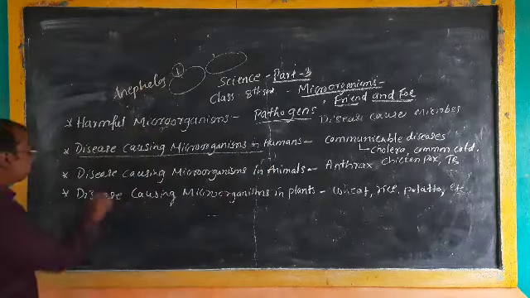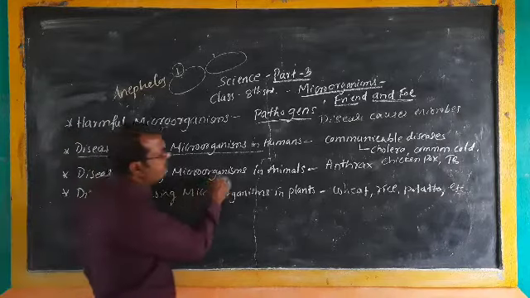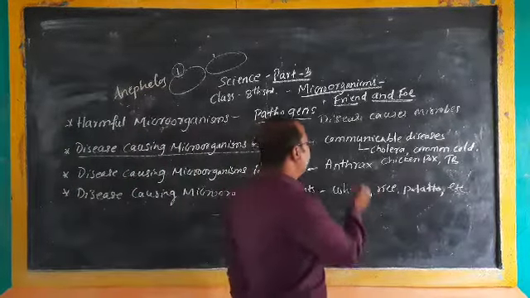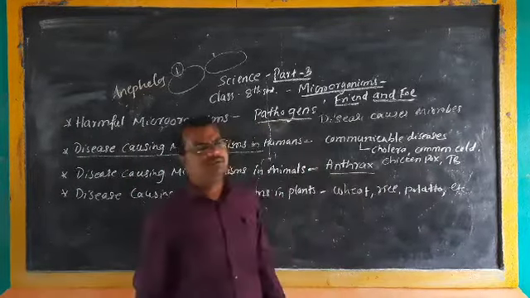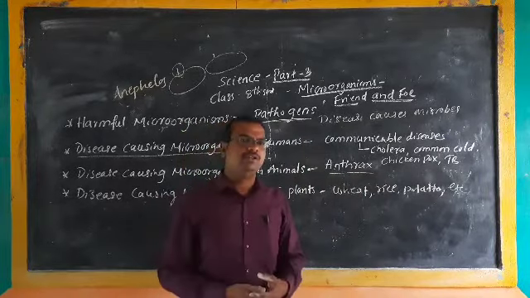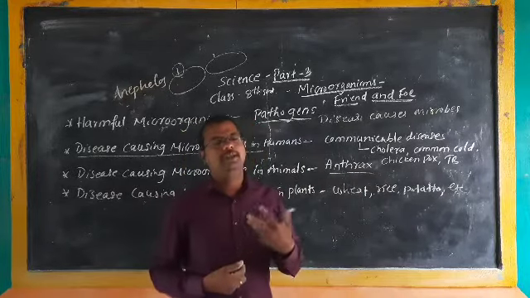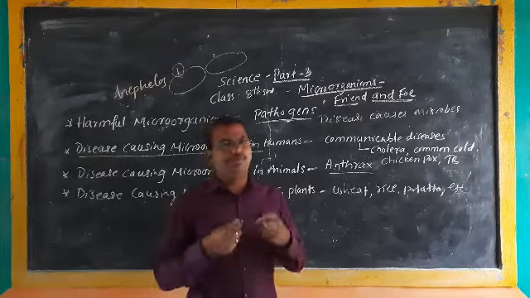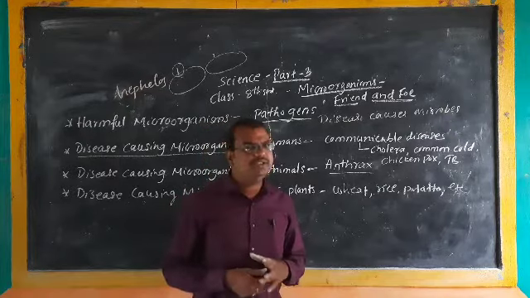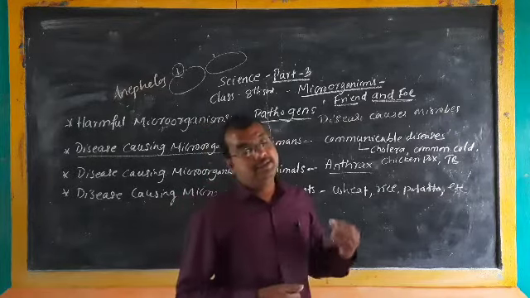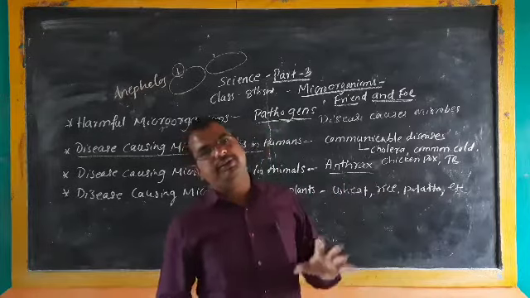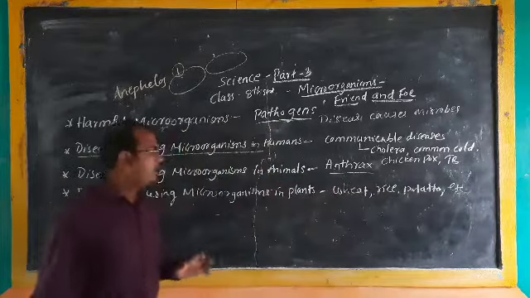The next topic is disease-causing microorganisms in animals. One example is anthrax. Anthrax is a disease caused by microorganisms in humans and other animals. This is also a dangerous disease.